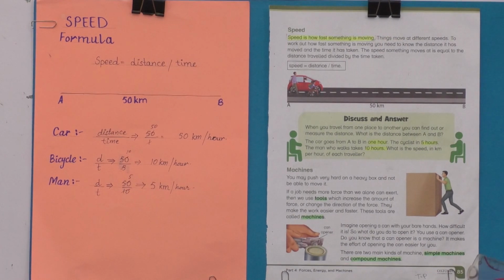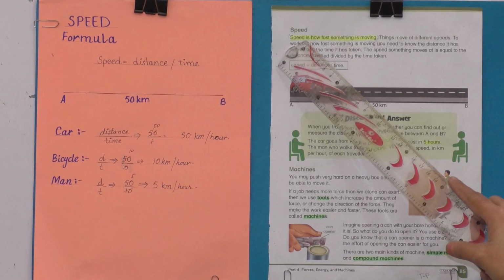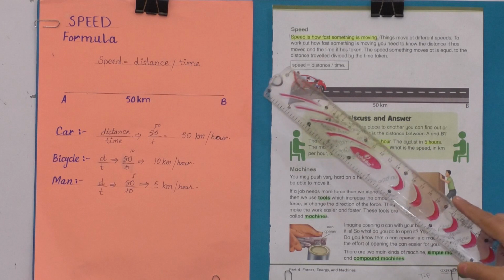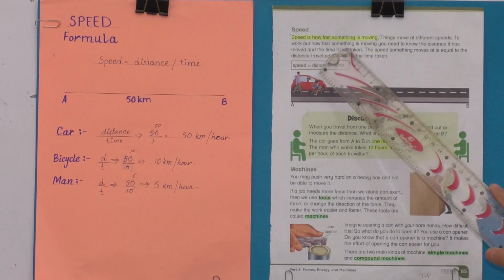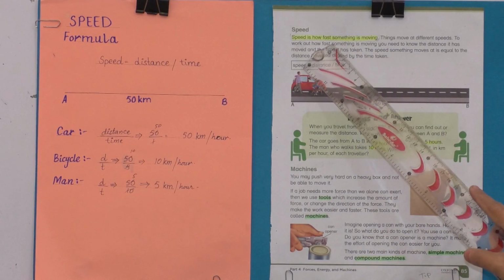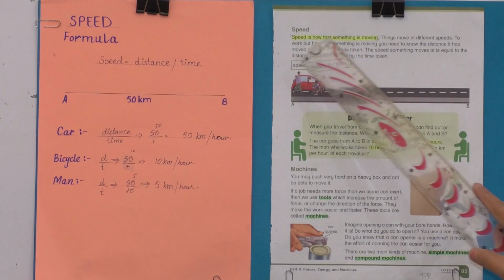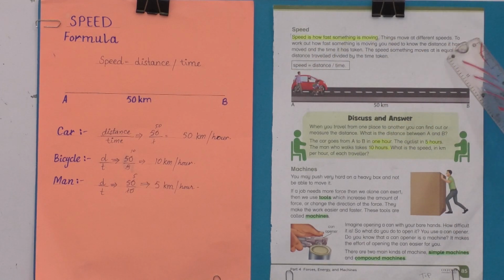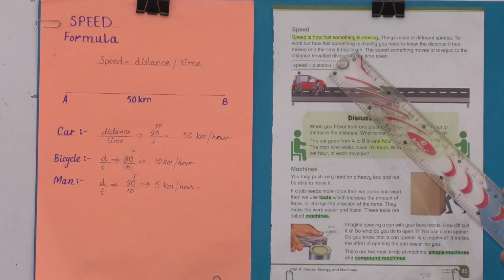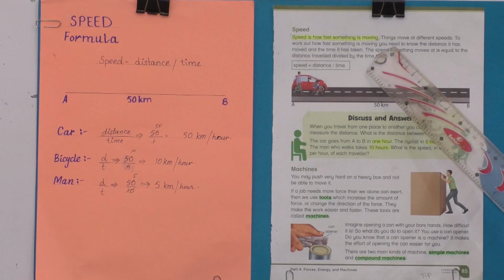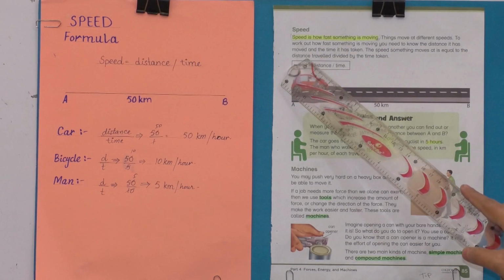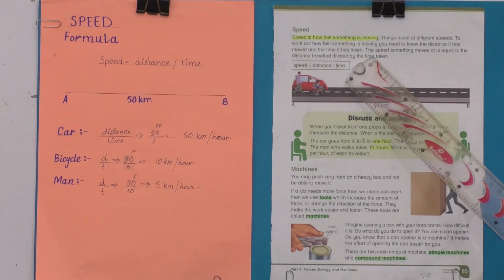Let's start our next page, which is page number 85, and the topic is speed. Speed is how fast something is moving. Things move at different speeds. To work out how fast something is moving, you need to know the distance it has moved and the time it has taken.